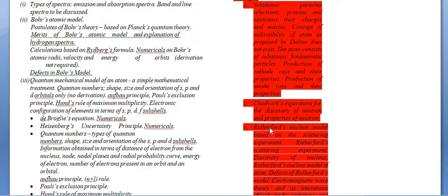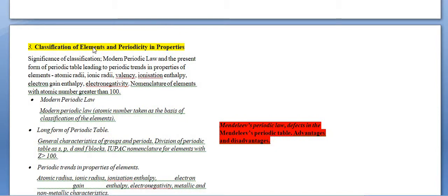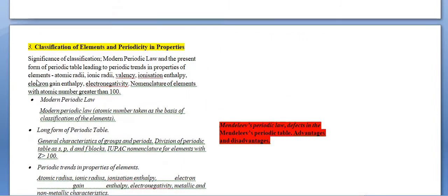So please mark these topics in your book and cross them to avoid any type of confusion at the time of exam. Now if we move on to chapter number 3, this is a very important chapter because all the inorganic chemistry depends on it. They decreased only Mendeleev's periodic table, defects in Mendeleev's periodic table, and advantages and disadvantages of Mendeleev's periodic table, and all the rest of the topics were intact in Classification of Elements and Periodicity in Properties.